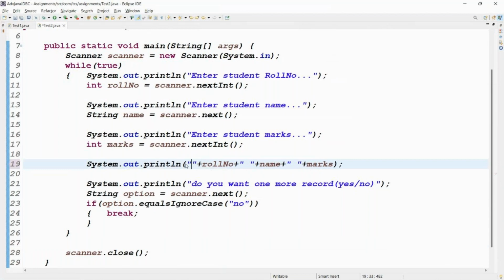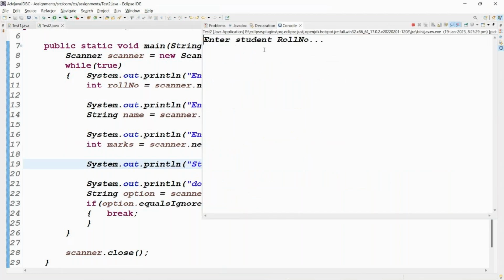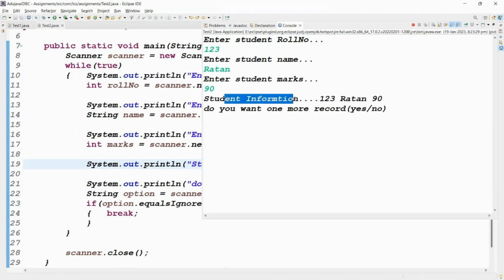If you want student information, you can do it like this. You can simply run this one more time if you want. Enter the data, right? Enter the roll number, guys: 123. Name: Ratan. Student marks something like 98, 90. Student information is 123 Ratan 90. Do you want one more record?